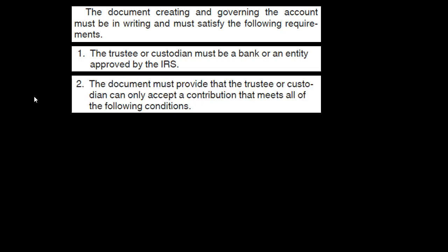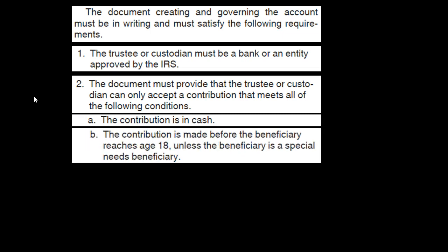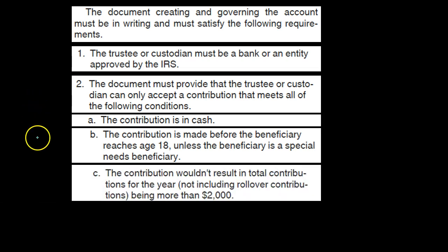Number 2, the document must provide that the trustee or custodian can only accept a contribution that meets all of the following conditions. Condition 1, or A, the contribution is in cash. B, the contribution is made before the beneficiary reaches age 18 unless the beneficiary is a special needs beneficiary. And C, the contribution wouldn't result in total contributions for the year, not including rollover contributions, being more than $2,000.